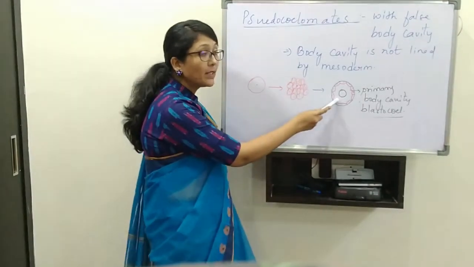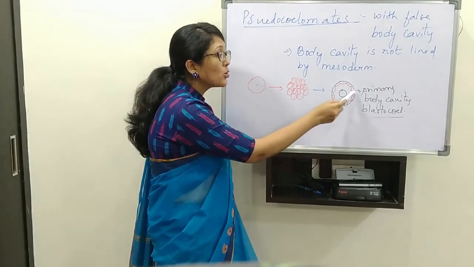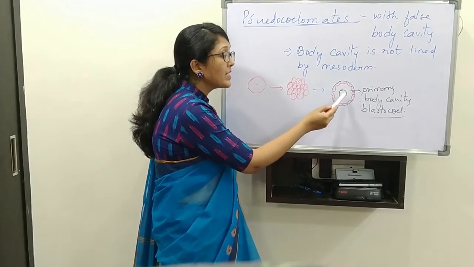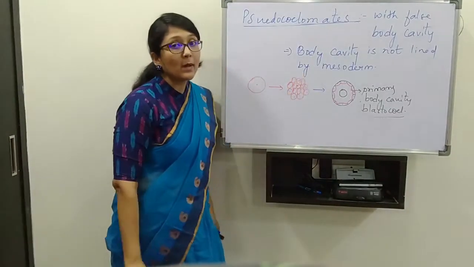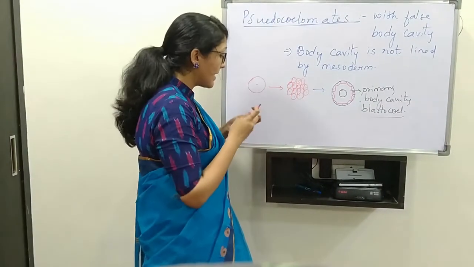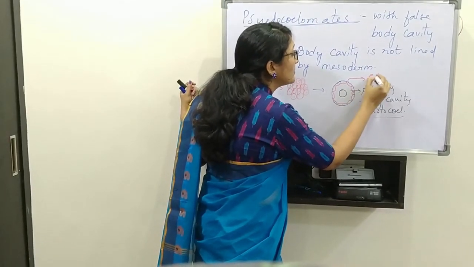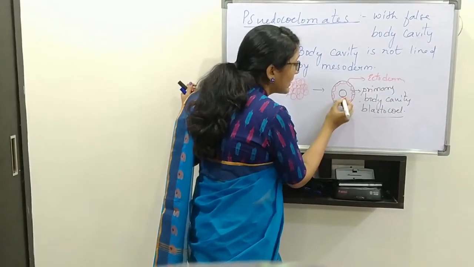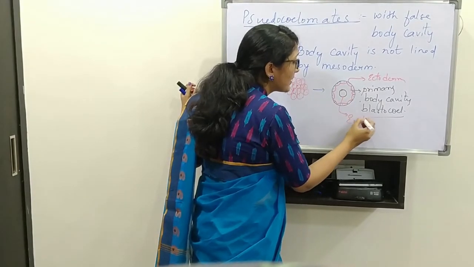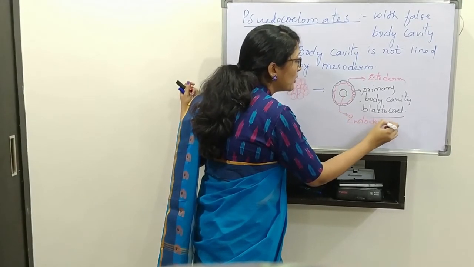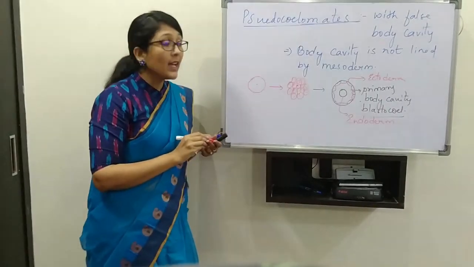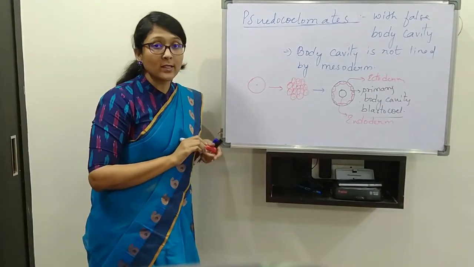But here it is lined only towards one side; towards the other side it is bounded by the endoderm. This is the ectoderm and this is the endoderm. That's why it is called false coelom.